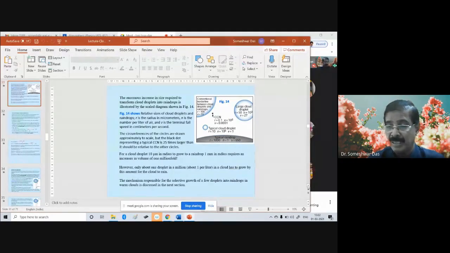We discussed earlier that when water vapor condenses on CCNs, the cloud condensation nuclei, starting from the very small embryonic size, depending upon the supersaturation present, more and more water vapor accumulates on the drops and they keep growing. Once they grow sufficiently, they start falling down with the terminal velocity. So how to compute the terminal velocity? What is the terminal velocity? That's what we are going to discuss today.